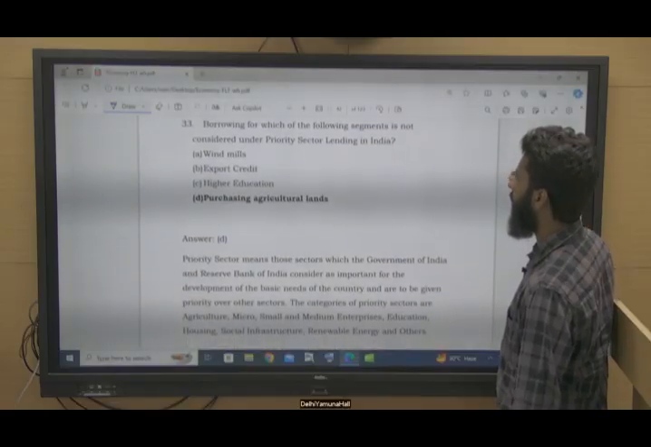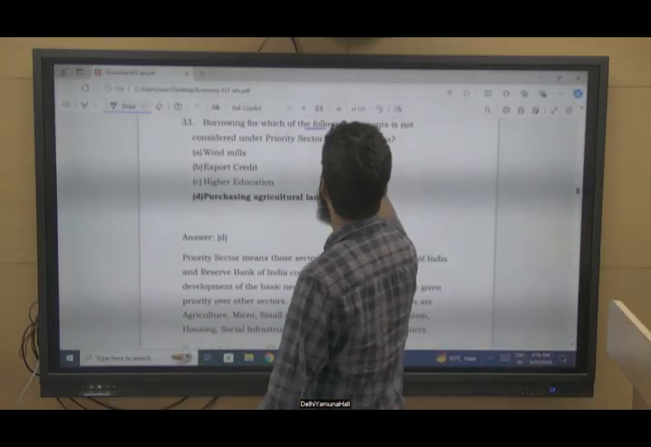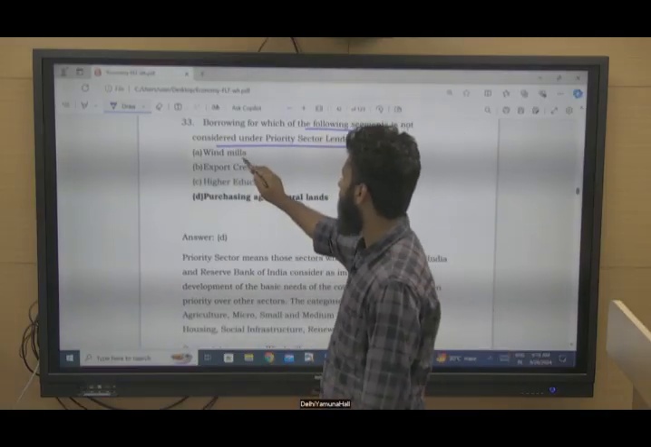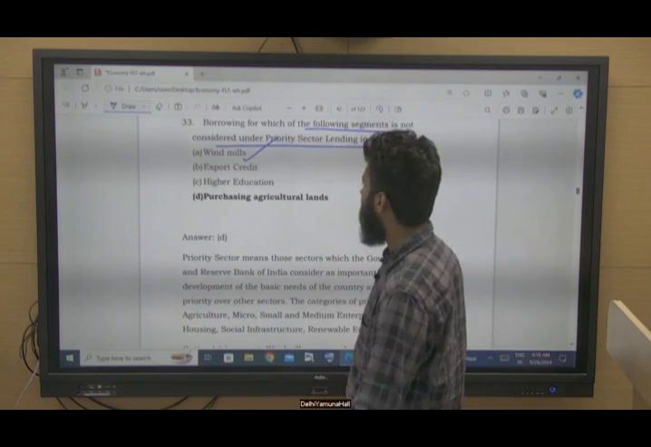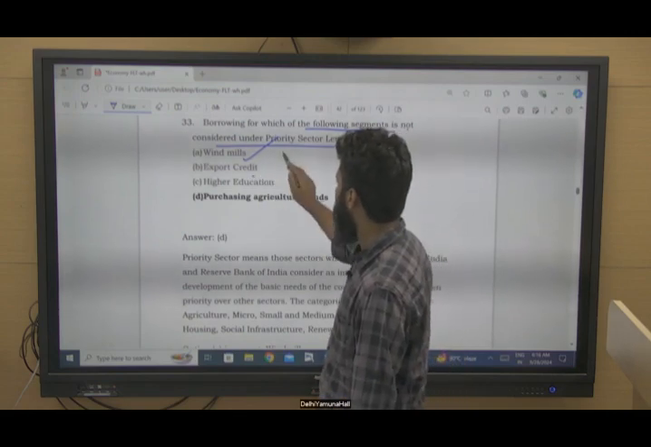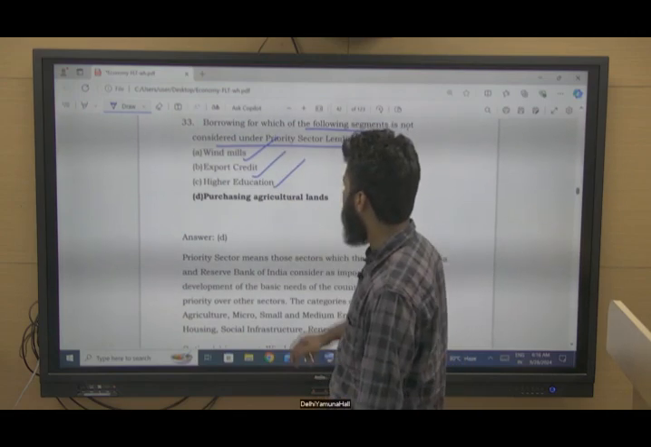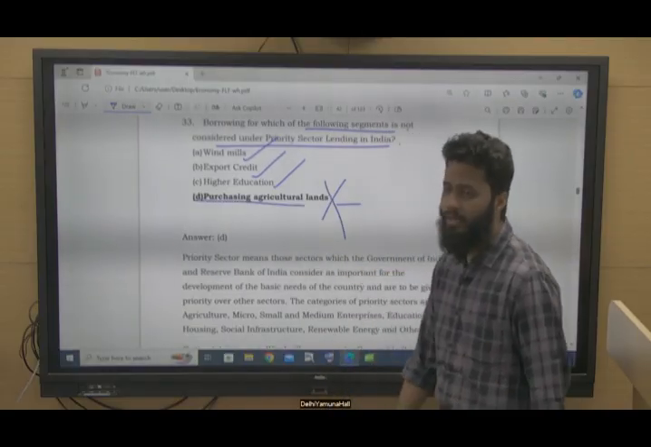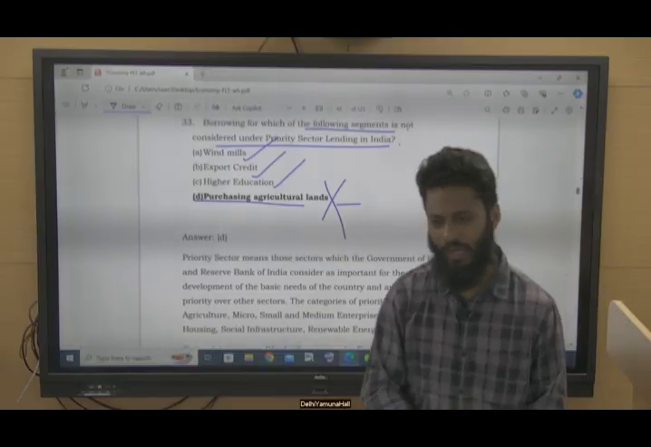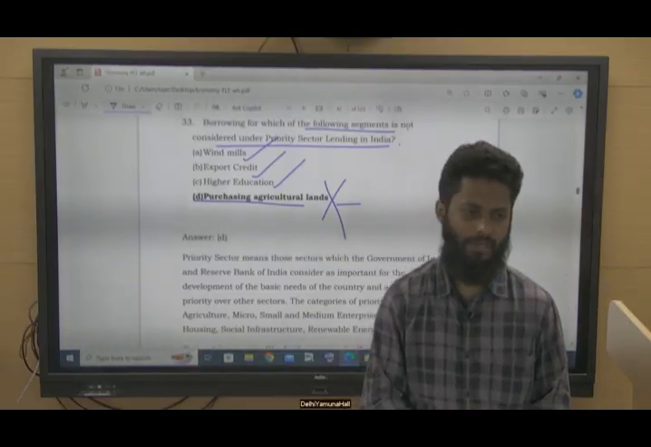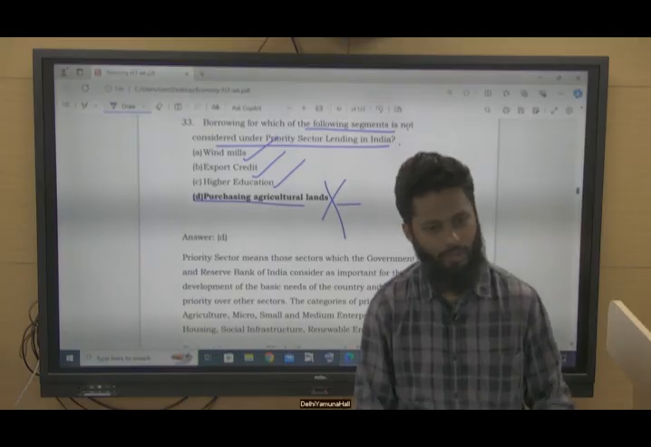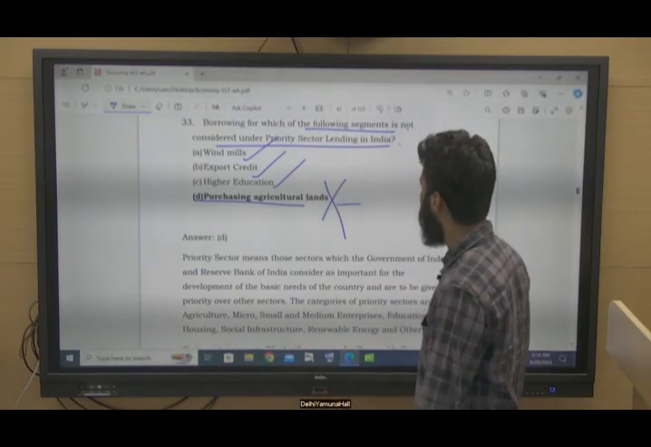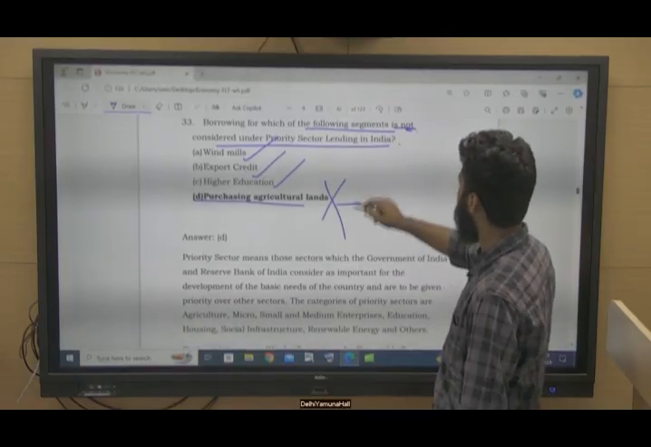Question 33. Borrowing for which of the following segments is not considered under priority sector lending? Windmill, that is the renewable energy part, is under it. Export credit is also under it. Higher education is under it. But purchasing agriculture land is not under it. Rather, for raising crops, you can have a loan, right? But for purchasing agriculture land, you cannot avail a loan under priority sector lending. So this is not correct. Option D. They are asking about not, right? Not considered.